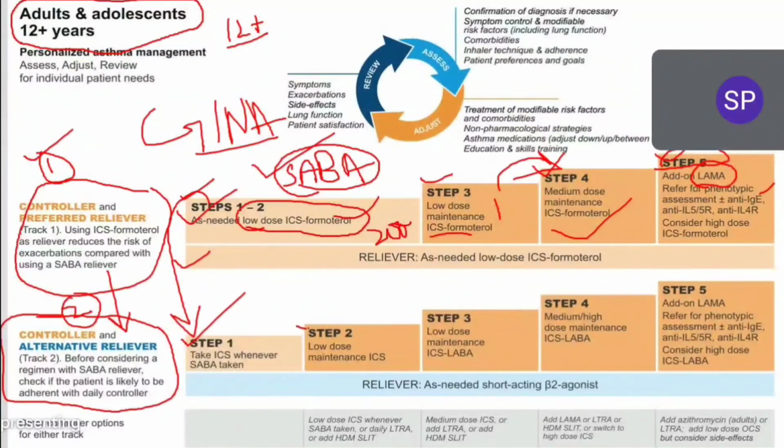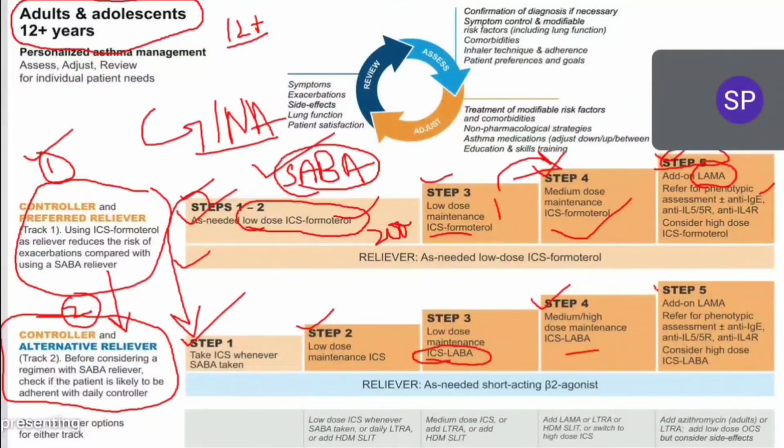And in step 2 again, same low dose corticosteroid should be maintained, and along with that short acting beta agonist is given. And in step 3 we have to maintain the corticosteroids, and if patient is taking beta agonist, we have to go with long acting beta agonist. And in step 4 same, we have to maintain the dose and go with long acting beta agonist, but here we can increase the dose.